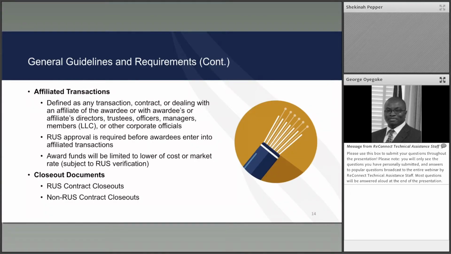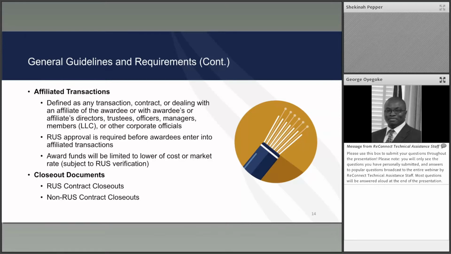Affiliated transactions. Affiliated transactions are defined in the agreement, and I will not bother to go over reading this word for word. However, if an awardee would like to enter into an affiliated transaction, I suggest that they contact their GFR and start that conversation very early. Because there are some documents that will need to be sent to RUS for review and approval purposes before such transactions can be permitted.